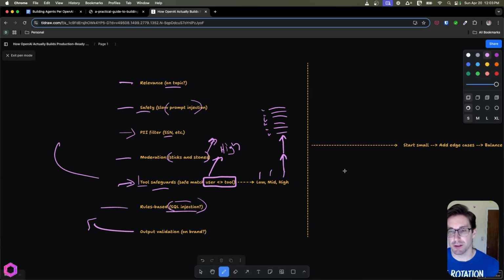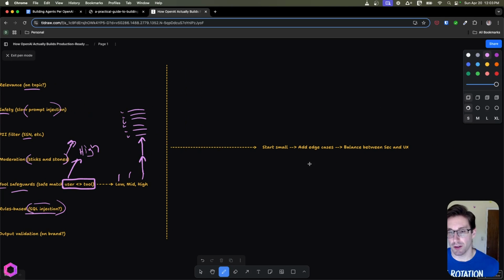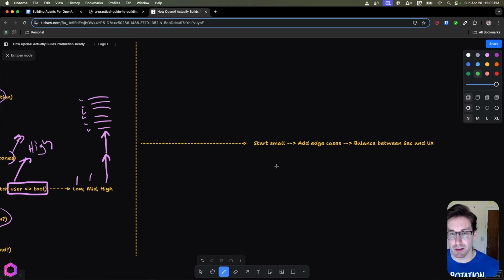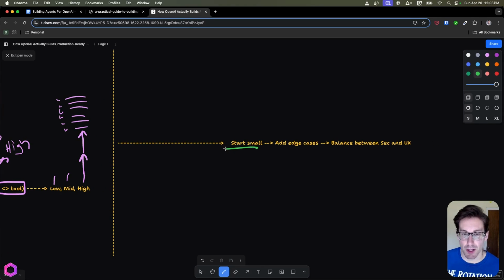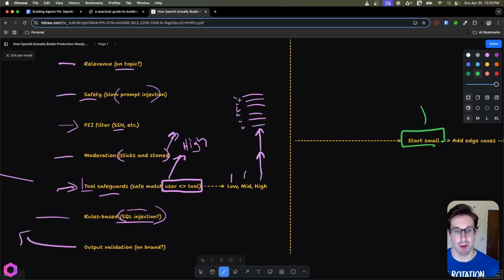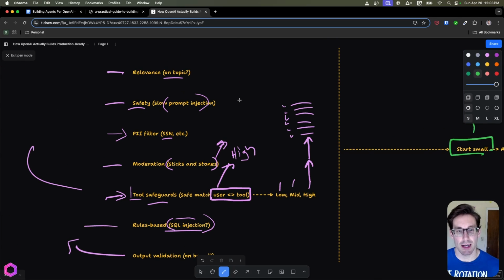I know that's a lot, so I really wanted to boil it down to the essence. The way I think about this is, when you think about these safeguards, you want to start small and you want to start with the things that are the easiest to do. Usually when I recommend to clients, I say you need to focus on things that are static and easy to set up and likely are baked into existing products that you can just incorporate into your system. So one of which is checking for PII. So easy to do. You can do basic checks for SSNs and things like that.